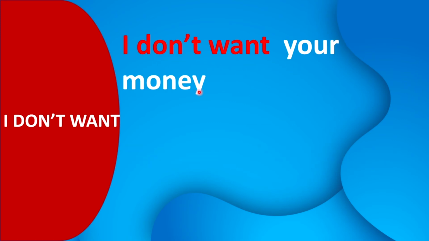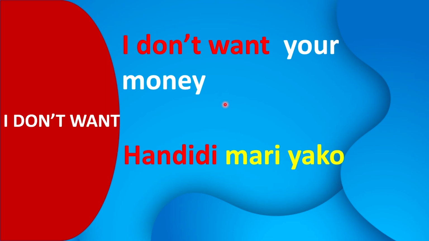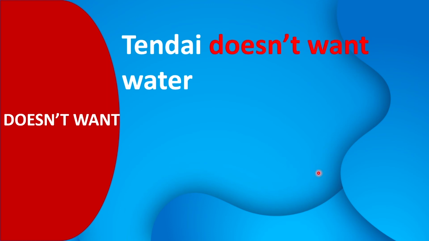"I don't want your money." In Shona, this becomes handidi mari yako. Handidi is "I don't want." Money in Shona is mari. Yako means "your," as if you're pointing that it's your money. So it becomes handidi mari yako. Okay, now moving on again.